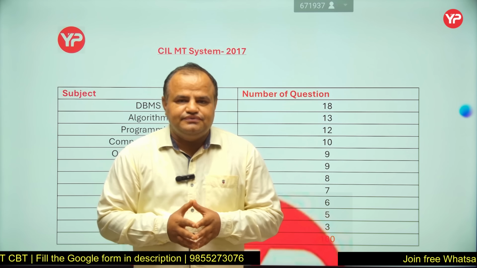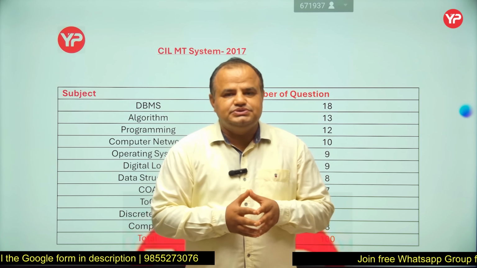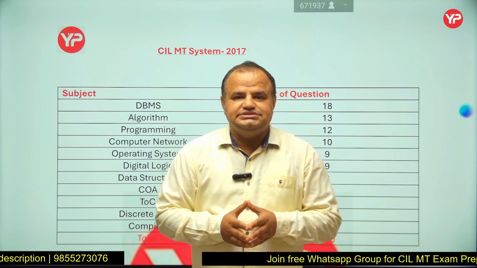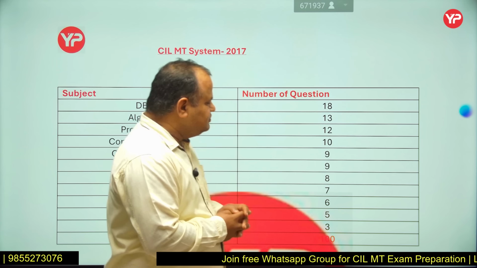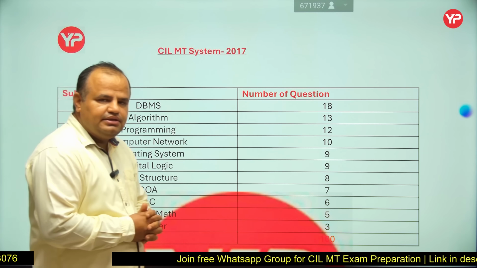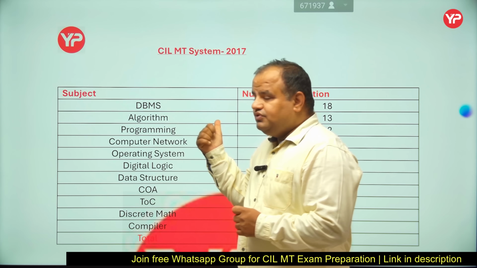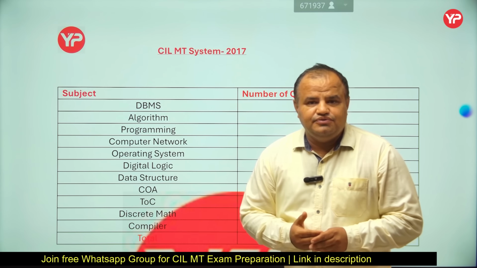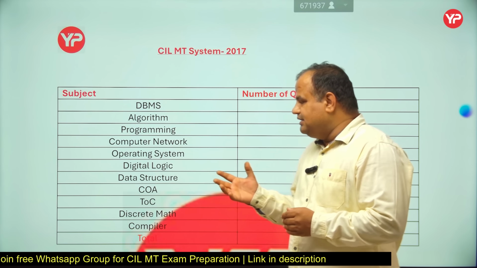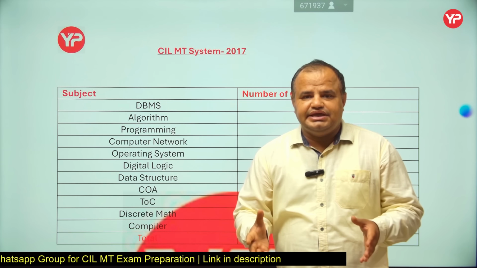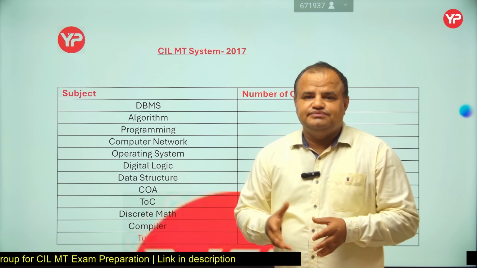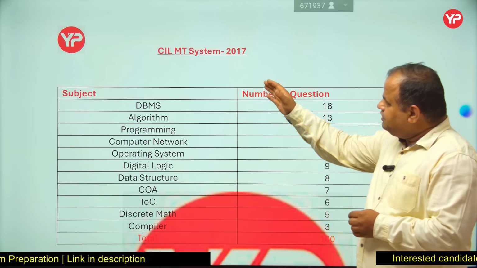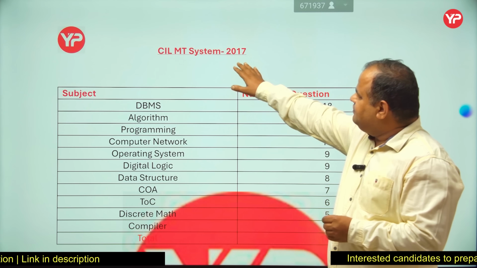If we just analyze the syllabus of the exam or the previous papers' questions, then you can analyze that the GATE syllabus is more than enough because most of the questions are from the GATE subjects only. But because this paper was of 2017, in that case machine learning, AI, data warehousing was not part of the syllabus, but there is a chance that this time they can include some questions from that area only.